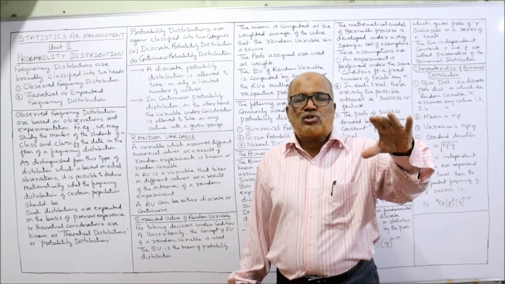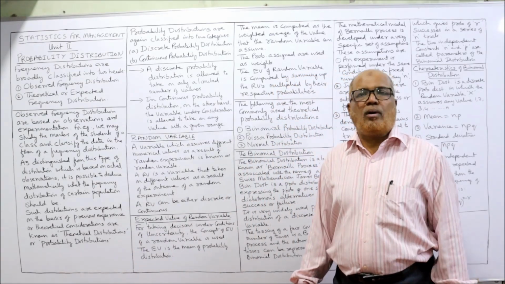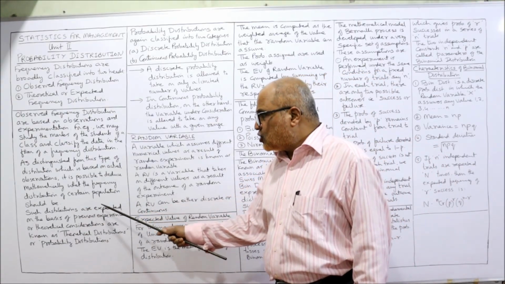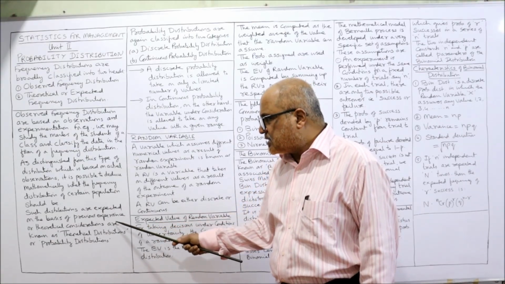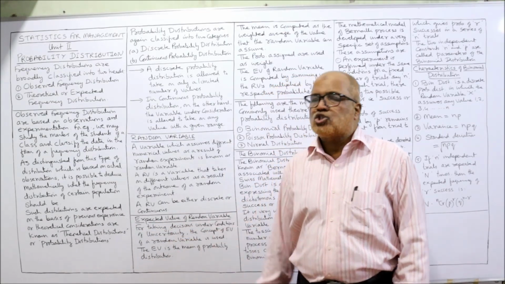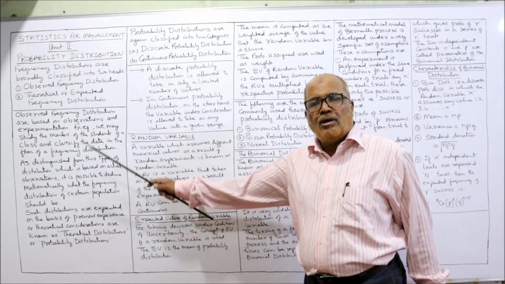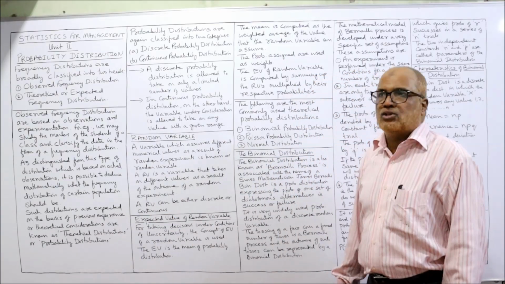Those types of distribution are called theoretical distribution or probability distribution. Such distributions are expected on the basis of previous experience or theoretical consideration, known as theoretical distribution or probability distribution. So I have explained to you the meaning of observed frequency distribution and expected frequency distribution.